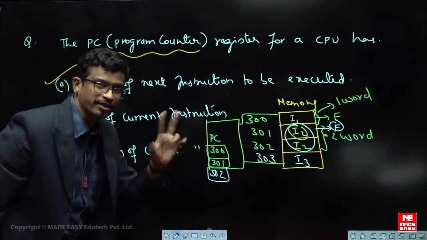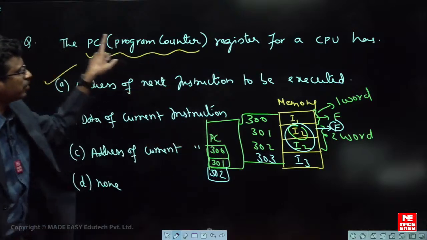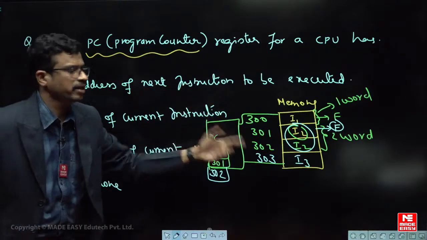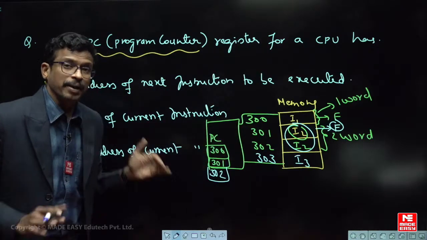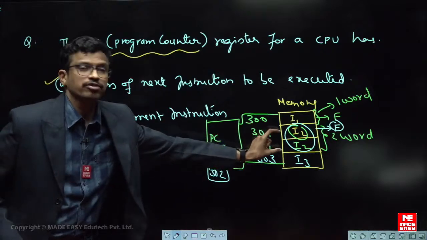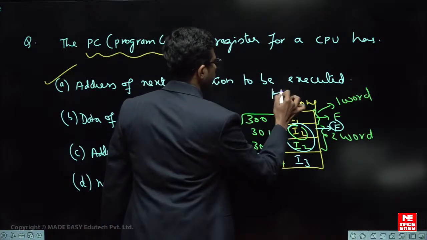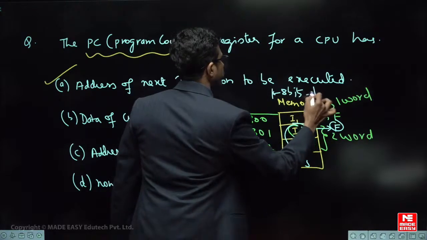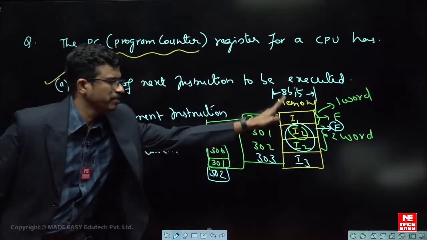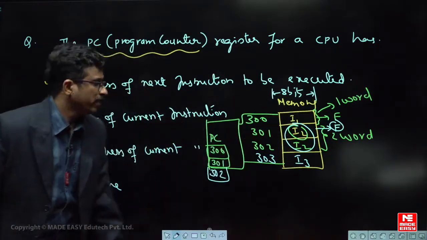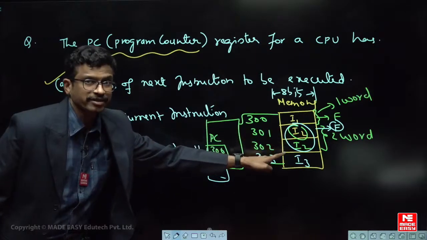Are you able to understand the basic question and the next level question? In the basic question, it asks what does PC contain? Address of next instruction, that is common. But a 2-word instruction is possible depending on the CPU. Let us say the memory word is only 8 bits, so one word is 8 bits here. This location is 8 bits, right? So it is a 2-byte instruction.